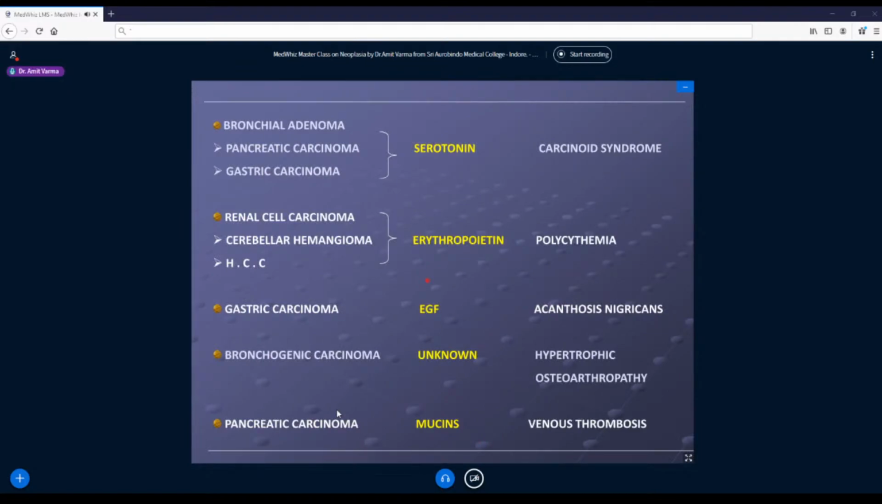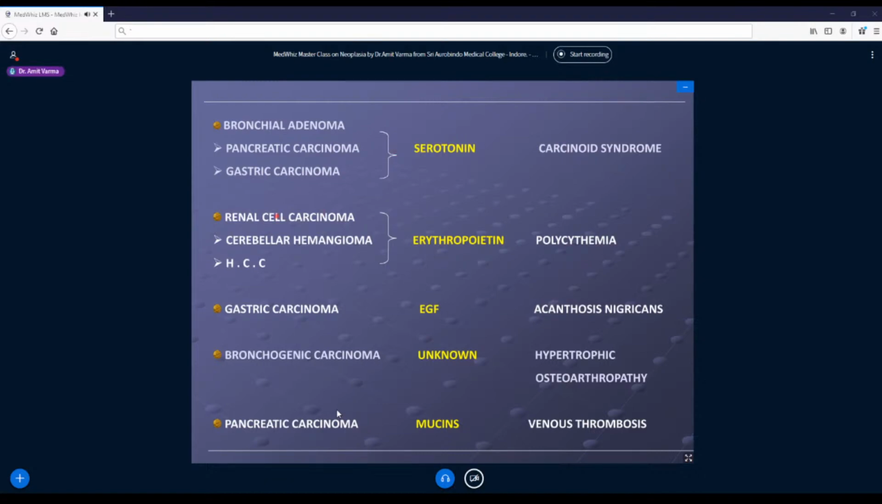Then a few more examples of paraneoplastic syndromes. Bronchial adenomas or pancreatic carcinomas or gastric carcinomas are secreting a lot of serotonin. Now we know that serotonin is normally secreted by neuroendocrine cells, but all these are epithelial cells. So that's why it will classify as a paraneoplastic syndrome. And what does that lead to? It leads to a carcinoid syndrome. This is characterized by flushing, sweating, palpitations, momentary hypertension, diarrheal bouts. So that is what we mean by carcinoid syndrome. So carcinoid syndrome is classically seen with serotonin secretion.